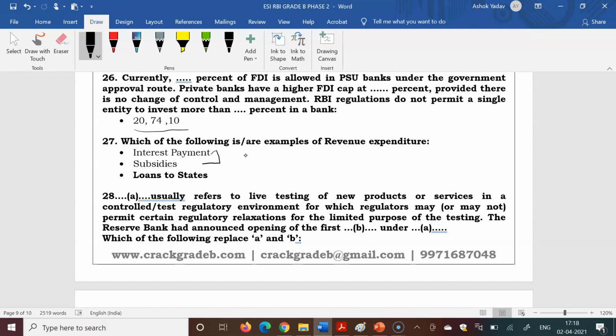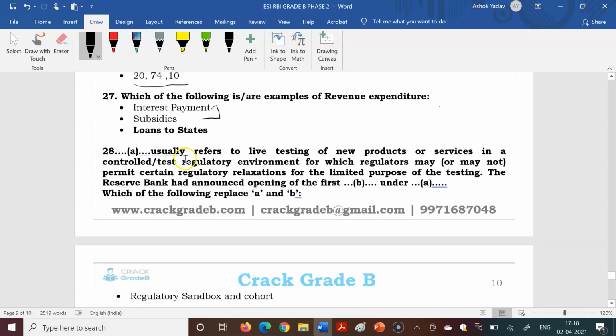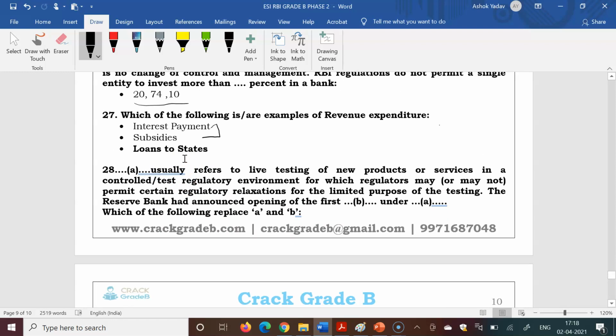If you go through the budget highlights, you will find the revenue expenditure breakup is given. If you have studied the revenue expenditure concept, you can answer this question. And those who have not studied any concept, but have studied our budget document, there we have given the breakup of the revenue expenditure, what is covered and what is not covered under the revenue expenditure.